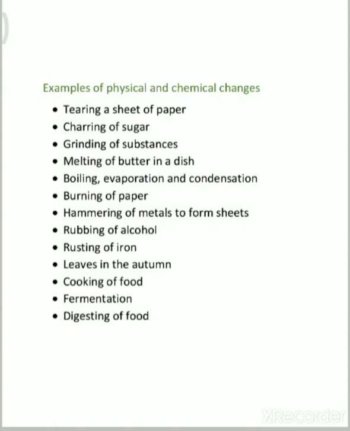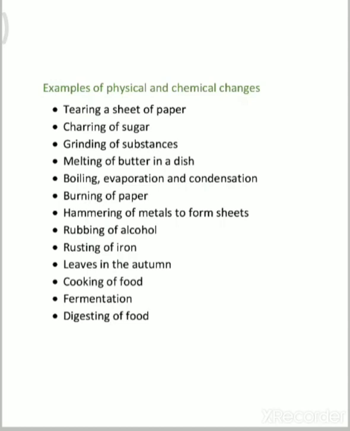Then digestion of food. Digestion of food we have also discussed before, it is a chemical change. After digestion, can you get back the food? No. So it is a chemical change.